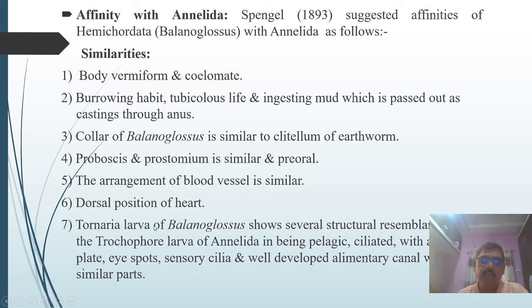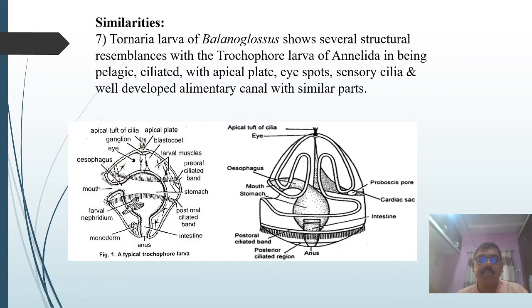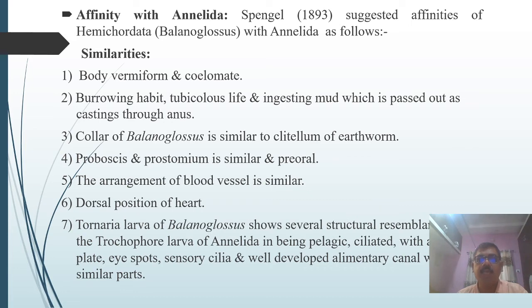And lastly, we have discussed the last similarity, that is the tornaria larva of Balanoglossus shows several structural resemblances with the trochophore larva of Annelida in being pelagic. Both larvae have preoral and postoral ciliated bands, an apical tuft of cilia, eye spots, and sensory cilia. And the important one, both have a well developed alimentary canal with similar parts, starting from the mouth, then the esophagus, then the stomach and intestine, and lastly the anus. So these all are the similarities of Balanoglossus with the Annelida.